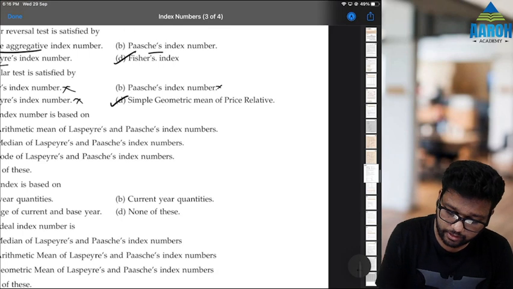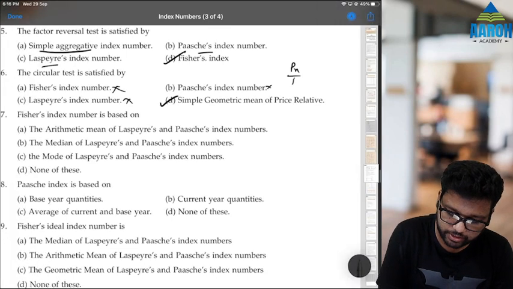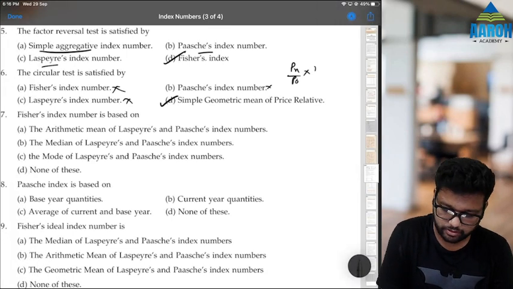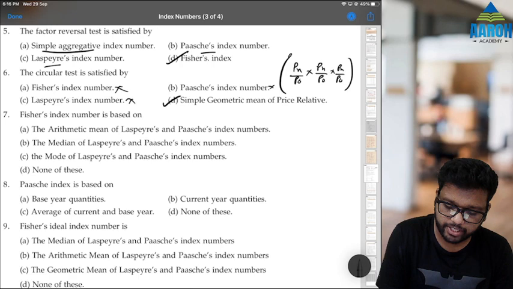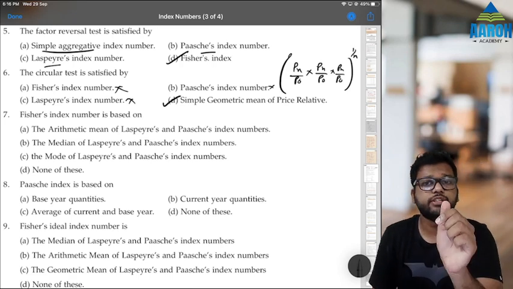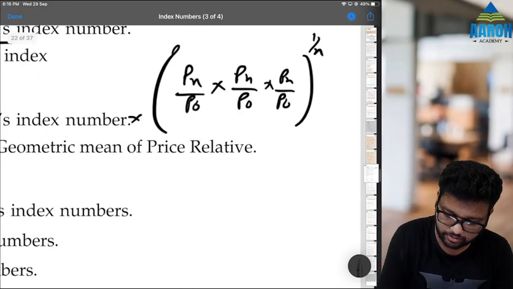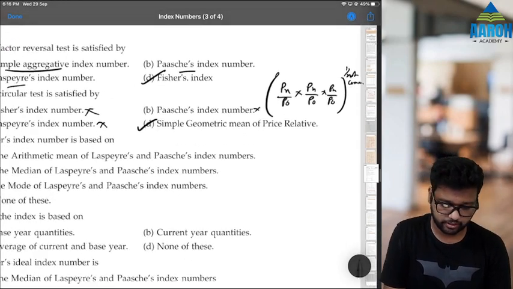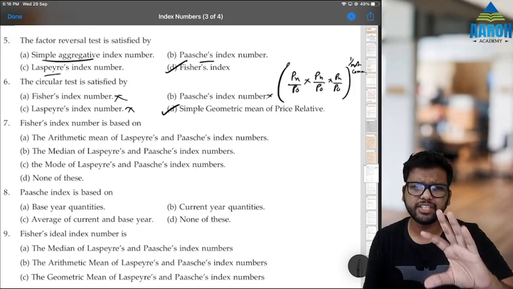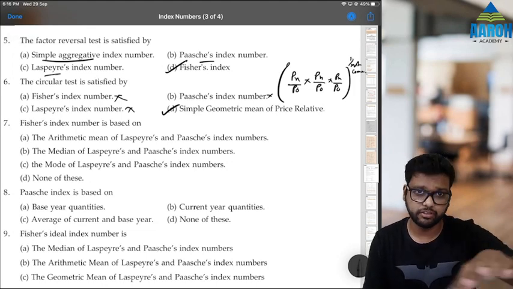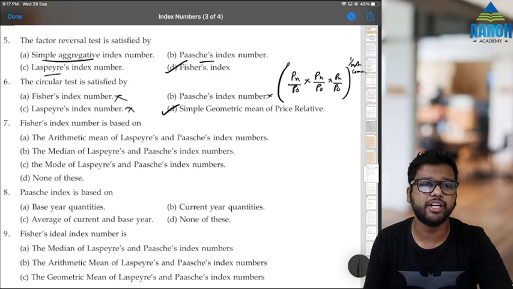What is this? We take all the price relatives Pn by P0 for all commodities, Pn by P0 of the first commodity into Pn by P0 of the second commodity into Pn by P0 of the third commodity, and then we multiply them and raise to 1 by n. N is the number of commodities, not the number of years, number of commodities. This satisfies the circular test, so D is the correct answer. You should just remember which index number satisfies which test, so that becomes easier then.